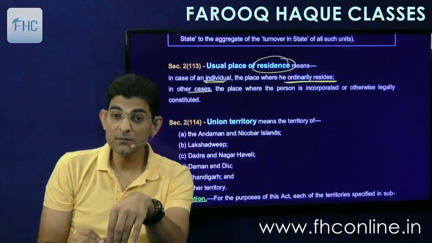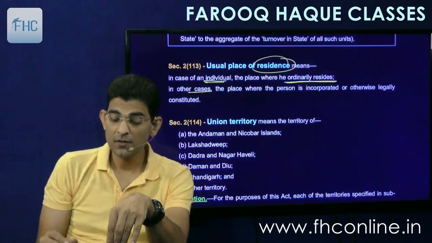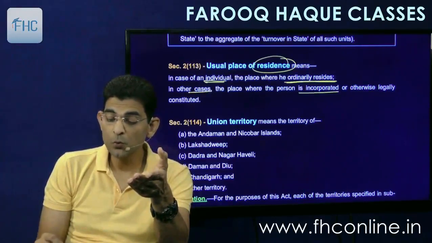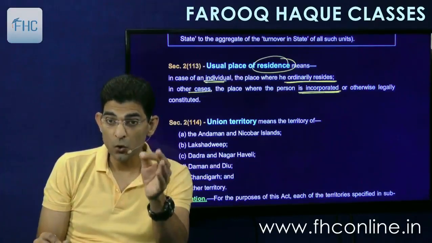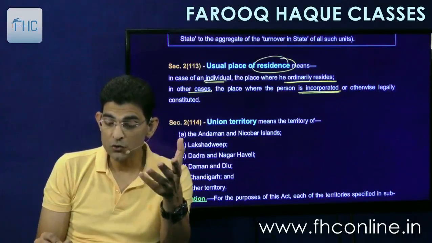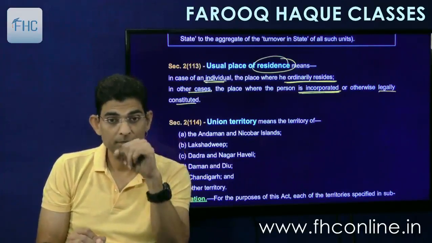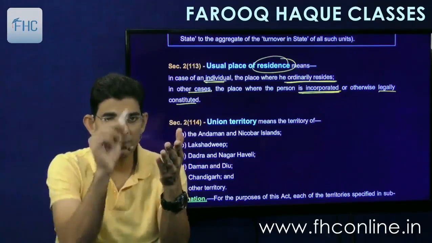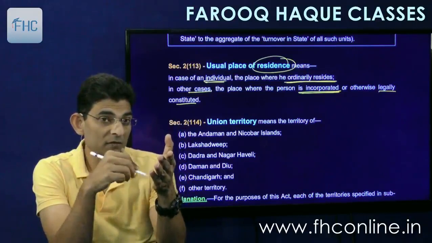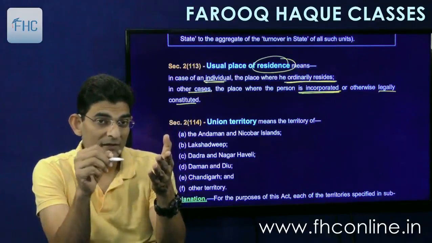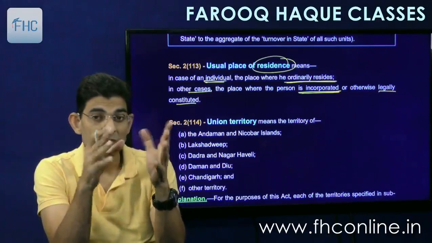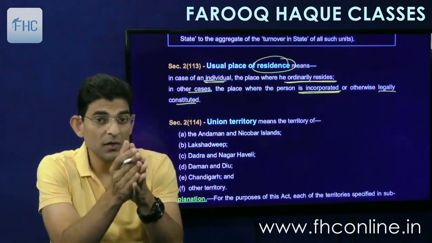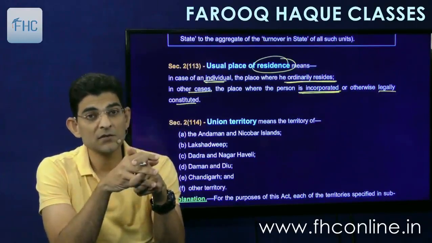And in other cases, for companies and firms, that is non-individuals, it is the place where it is incorporated or otherwise legally constituted. Where is it constituted? Normally, even if we make a partnership firm, we make an agreement between partners, and below that all the partners sign, and we write the date and place where we are signing. So the place where the firm is constituted will become the usual place of residence.